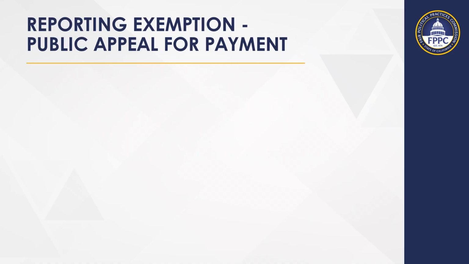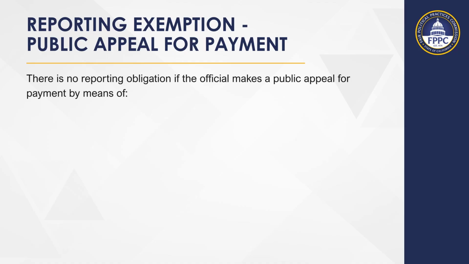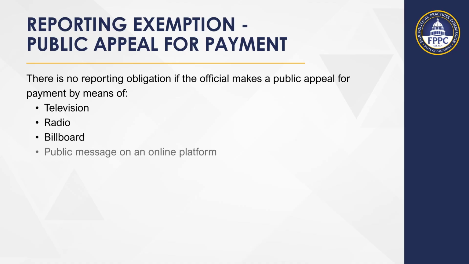Next, we'll discuss a reporting exemption when the behest is made in a public appeal for payments. There is no reporting obligation if the official makes a public appeal for payment by means of television, radio, billboard, public message on an online platform, or public speech.